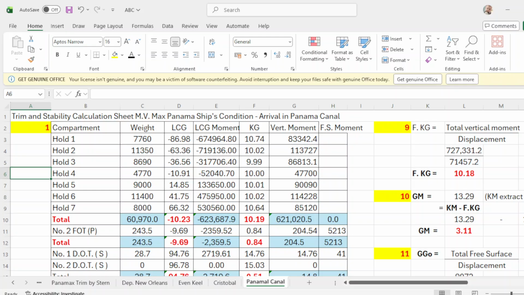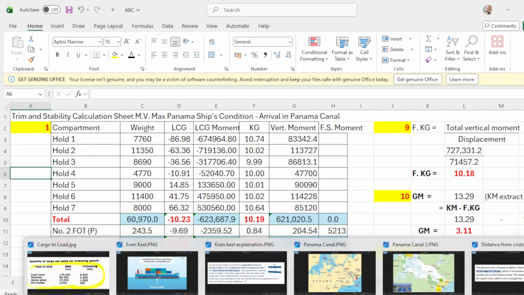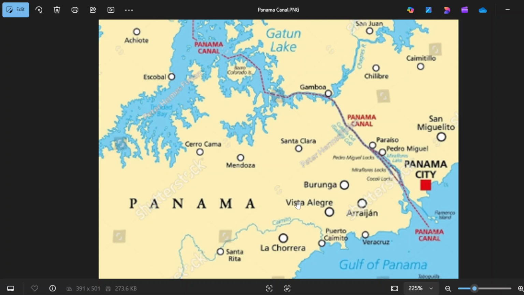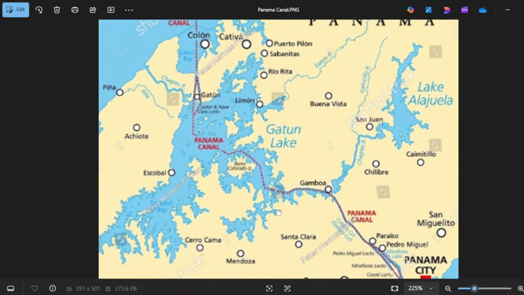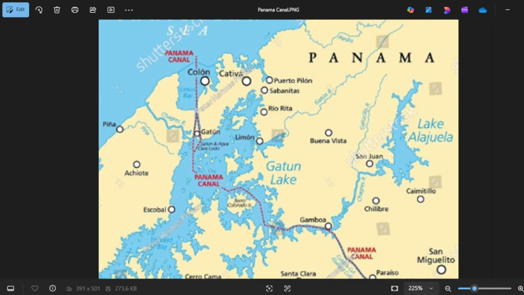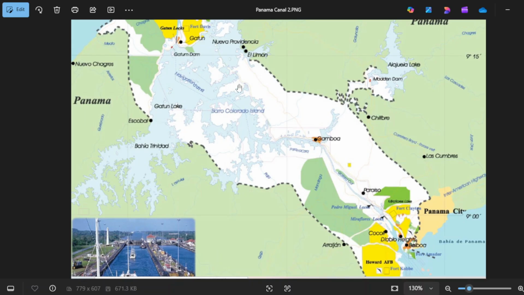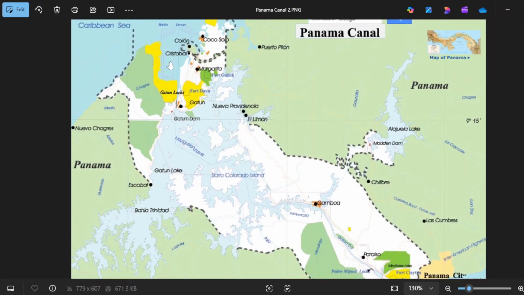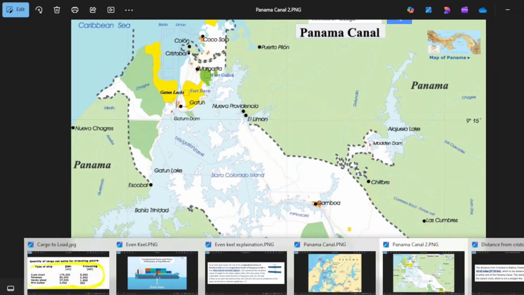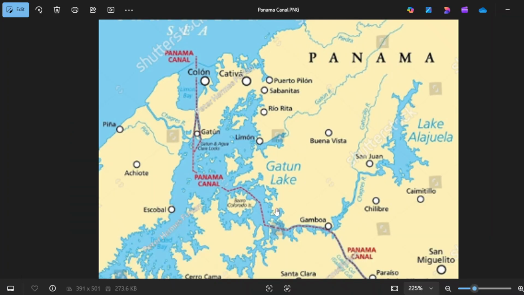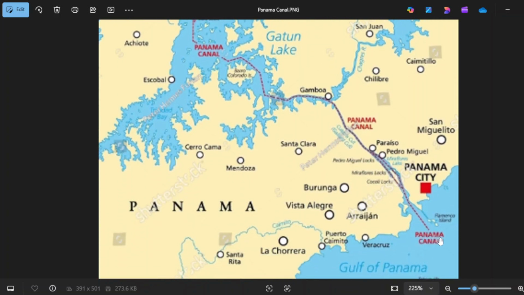So to give you an idea, this is Cristobal. From Cristobal, from here, he will follow this route going to Panama Canal.